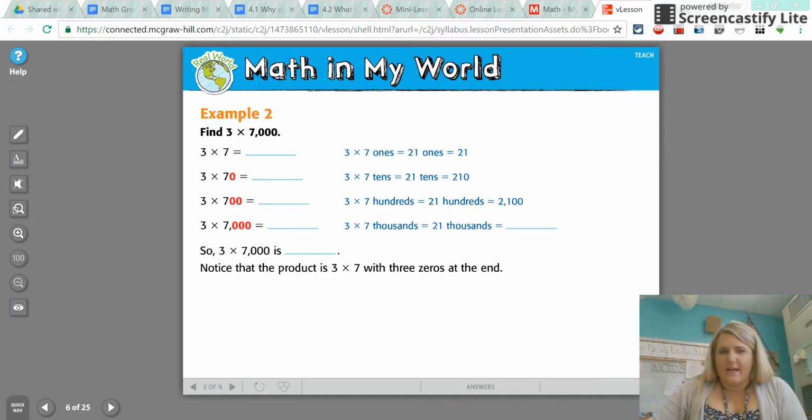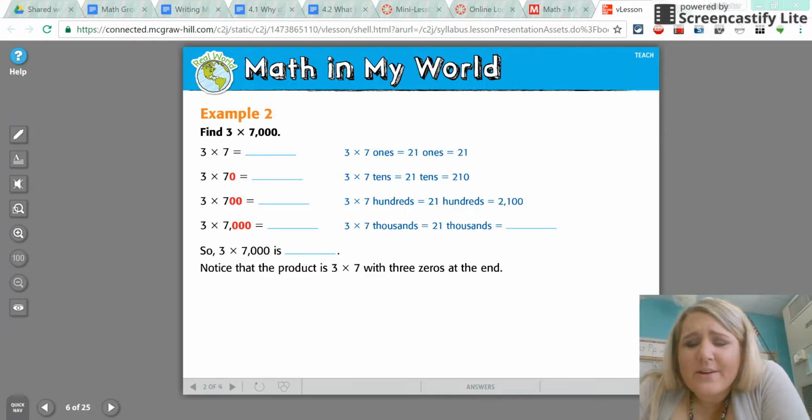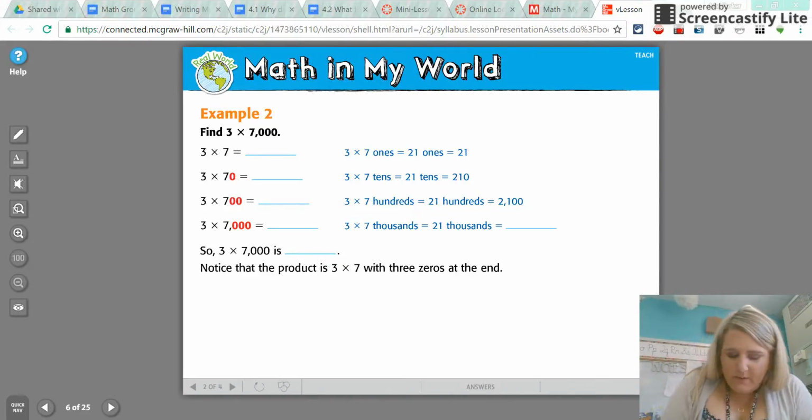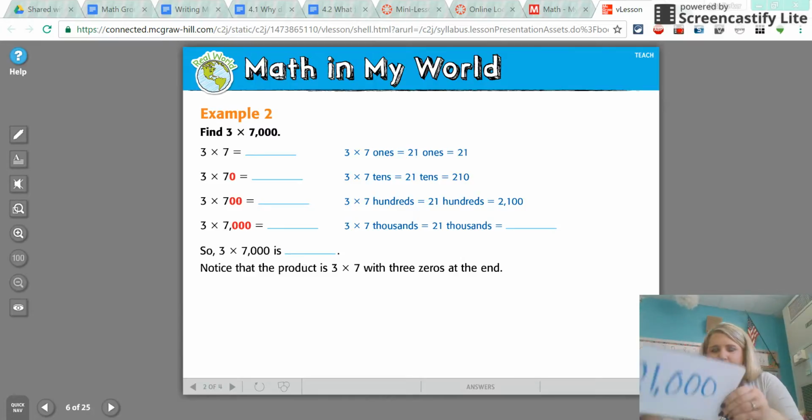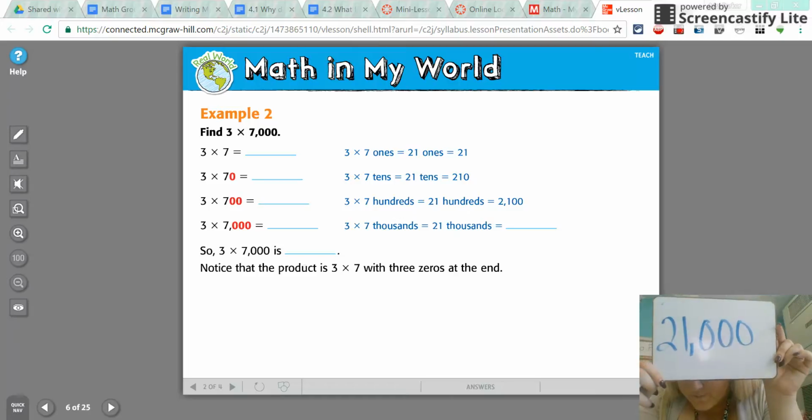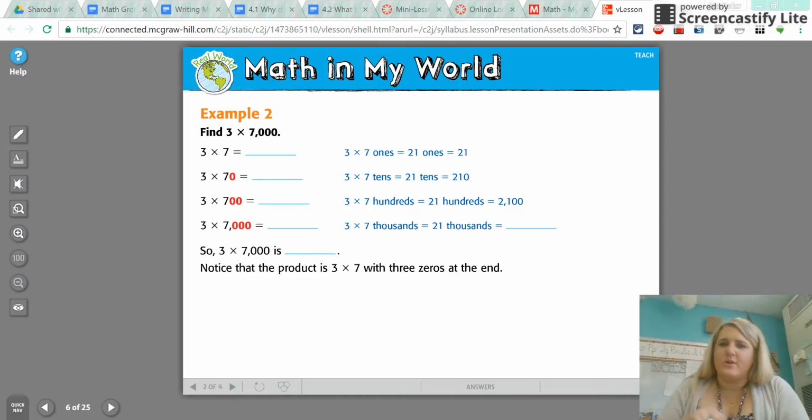So finally it wants to ask me what 3 times 7,000 is. How many zeros are added onto that 7 in 7,000? Looks like 1, 2, 3. So I'm going to add 1, 2, 3 zeros to 21. Okay, I just took my basic fact and added those zeros on. That makes my life a lot easier.